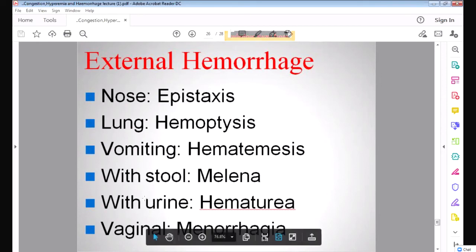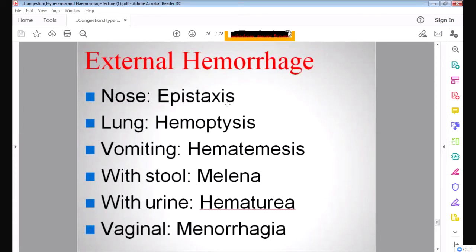When there is blood in the urine, red color urine, that is called hematuria. And when there is excessive bleeding from the vagina, that is called menorrhagia. So these are the types of external hemorrhage, which is coming outside of the body.